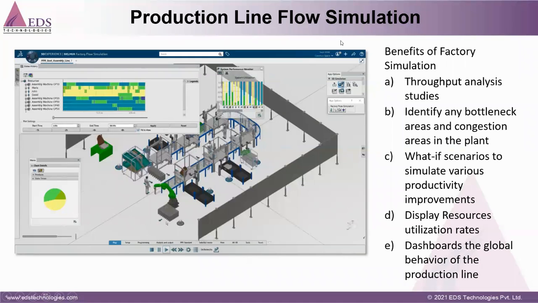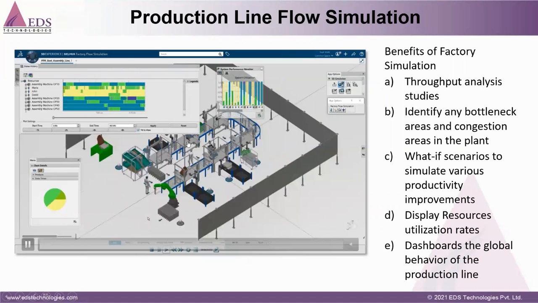Throughput analysis means how much product we can produce in one shift. And we can identify any bottleneck. If a problem occurs in one station and, due to the problem, the next station is not working, we can identify it in the design phase itself.